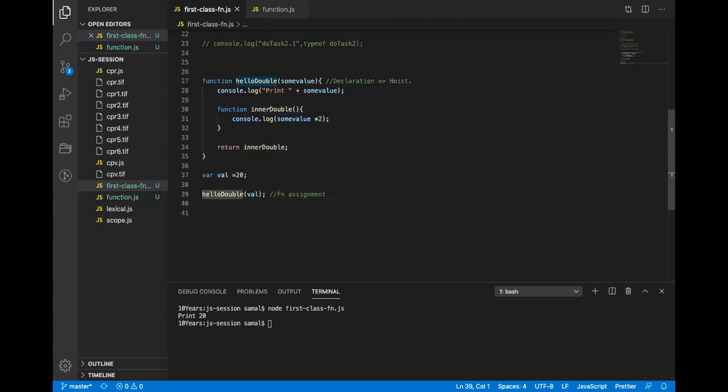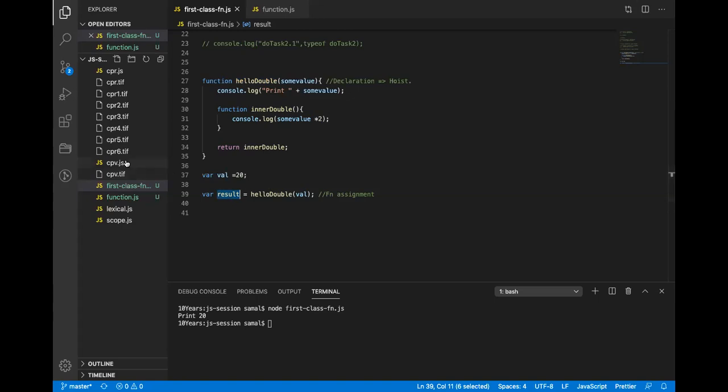So what we can do, I can say result. I basically store the output of hello double into a result. What is the output of hello double? Rahul, what is the output of hello double? Print 20? No, the output, the return value. Inner double. We are returning a reference of inner double. So it is a reference of inner double here, and that I am reassigning to a result. Okay?